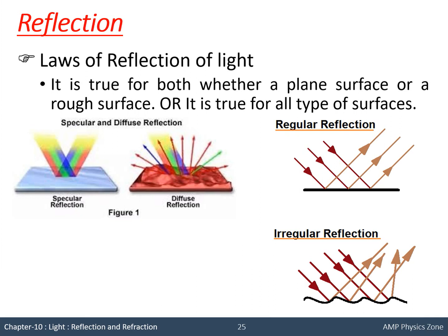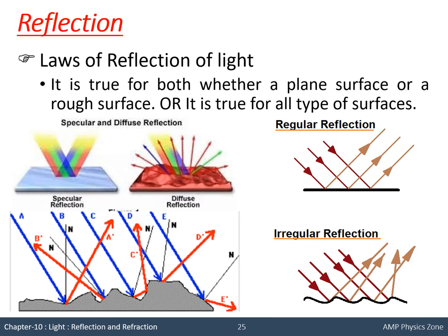If there is a polished surface, a parallel beam after reflection will remain parallel. If it is a rough surface, a parallel beam after reflection will not remain parallel because all the rays will move in random directions. So these two types of reflection you should remember.